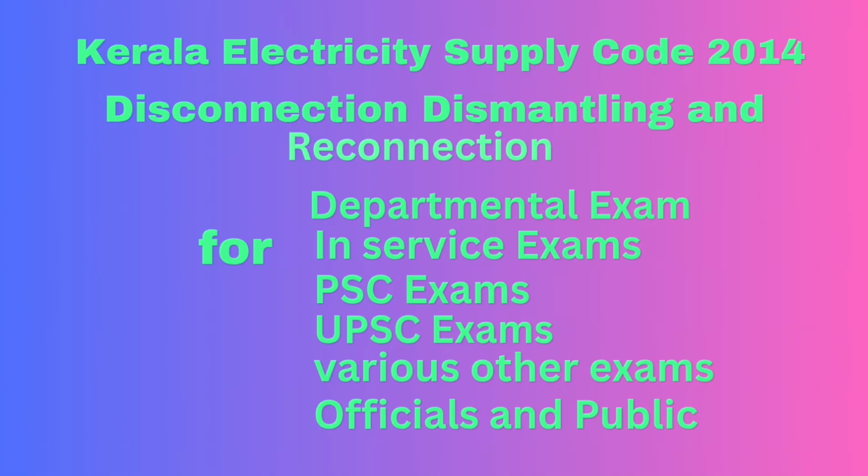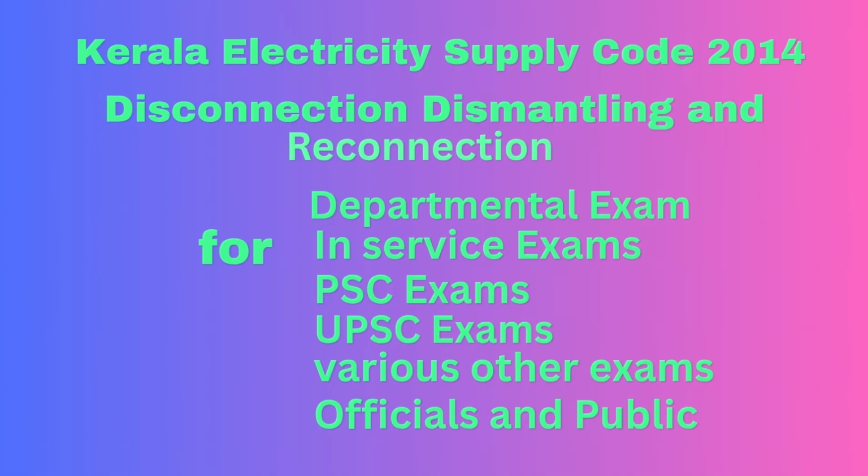A. If the consumer defaults in payment of the dues payable to the licensee as per the bill or demand notice or any order issued by a competent authority within the period stipulated therein. B. If the security provided by the consumer has become insufficient or the consumer fails to provide additional security as required by the licensee.